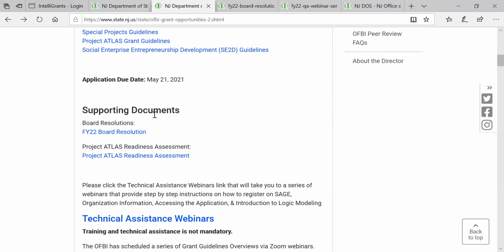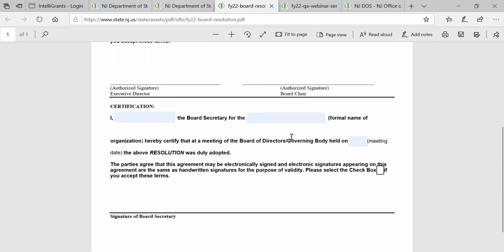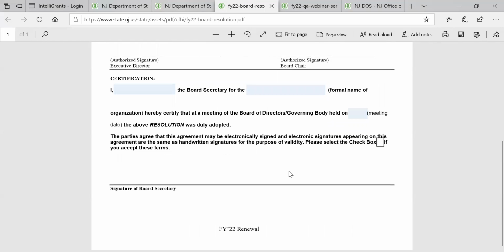The supporting documents that you're going to need, the board resolution, which looks like this. It's fillable. This is going to be revised where all you'll have to do is print your name here for the executive director, and the board chair will print his or her name here. You have to check this box off just to make sure that everybody's okay with the idea of printing and not signing. We're in COVID, people are working remotely. It's going to be hard to get people to sign off on this, so they can do it this way. Same thing, the bottom portion is fillable, where the secretary of the board will be able to sign his or her name and make sure that they check off that box right there.